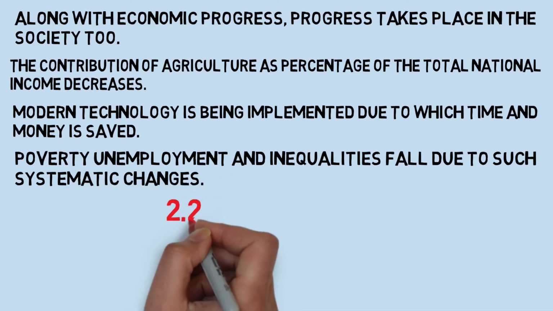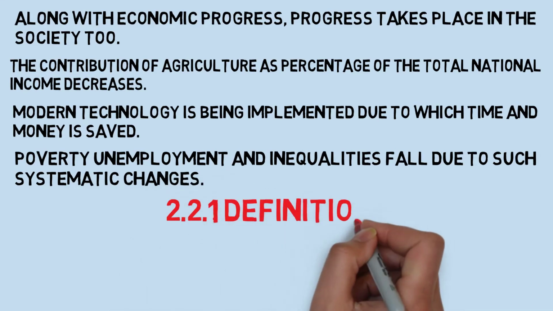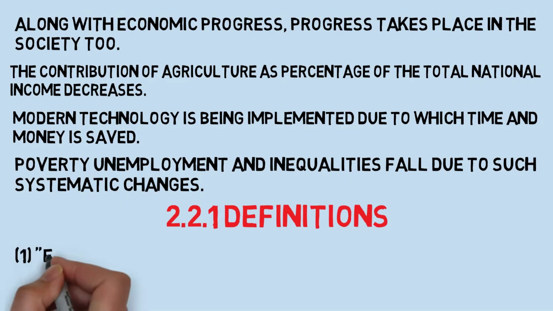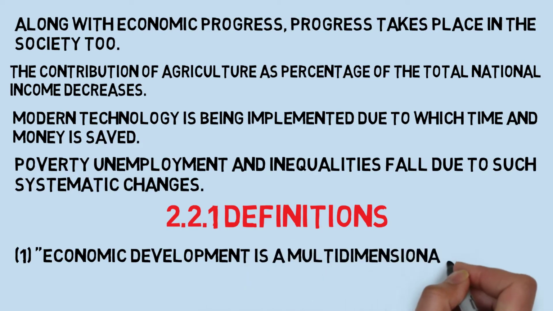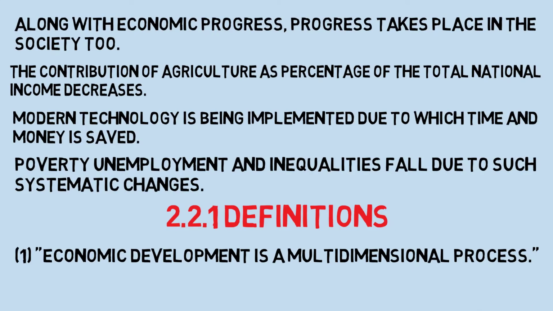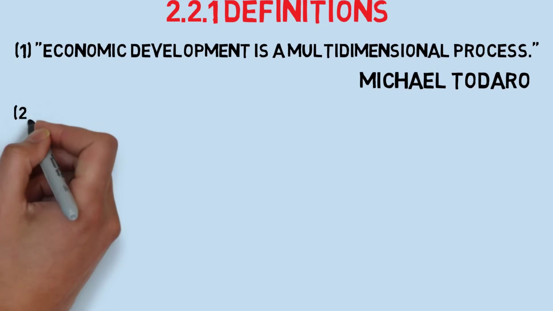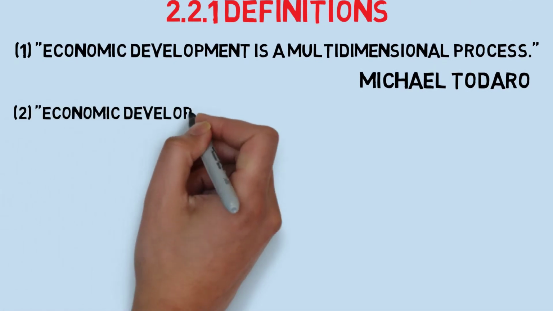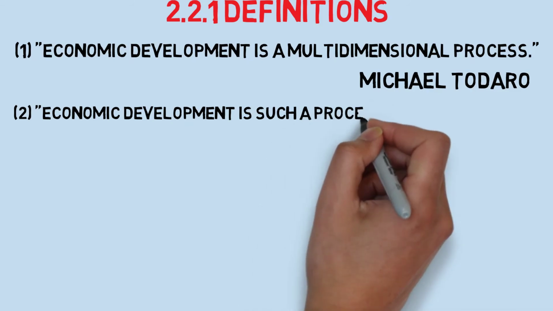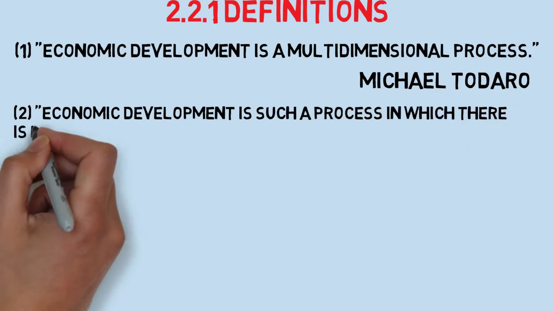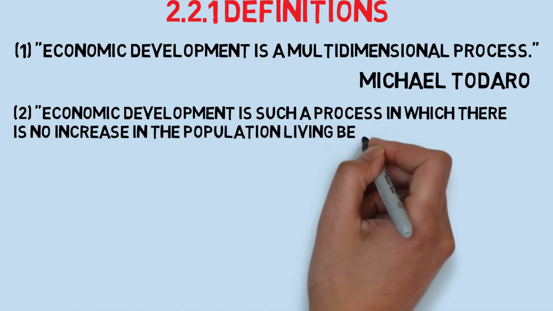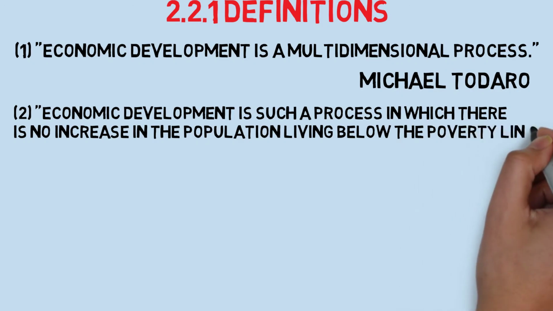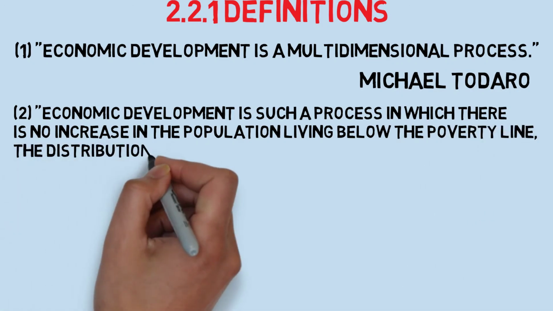Now, we will learn the definitions of economic development. Number 1. According to Michael Todaro, economic development is a multidimensional process. Number 2. According to G.M. Meier, economic development is such a process in which there is no increase in population living below the poverty line, the distribution of income does not further increase the inequalities, and there is a continuous rise in the real per capita income of the country for a long period of time.